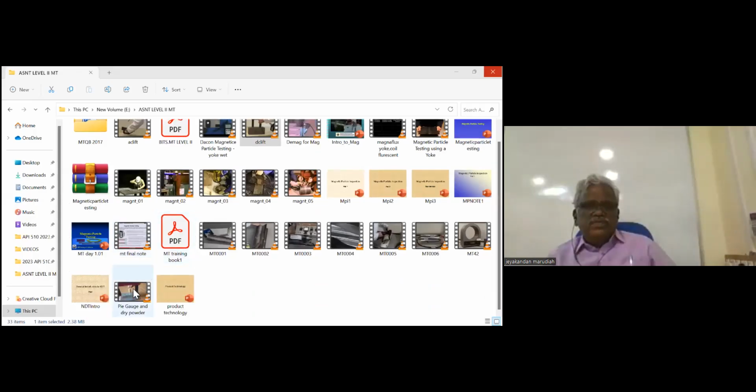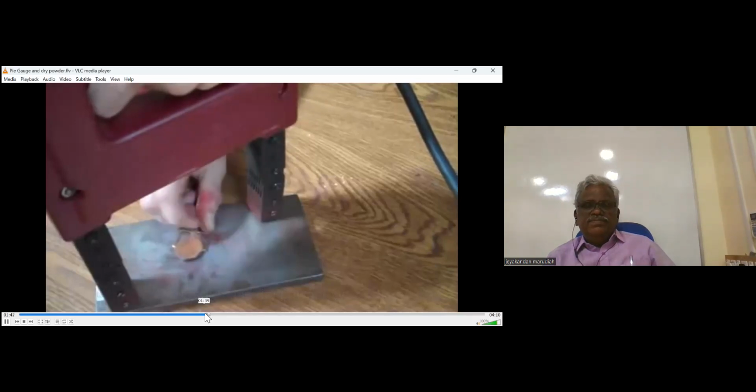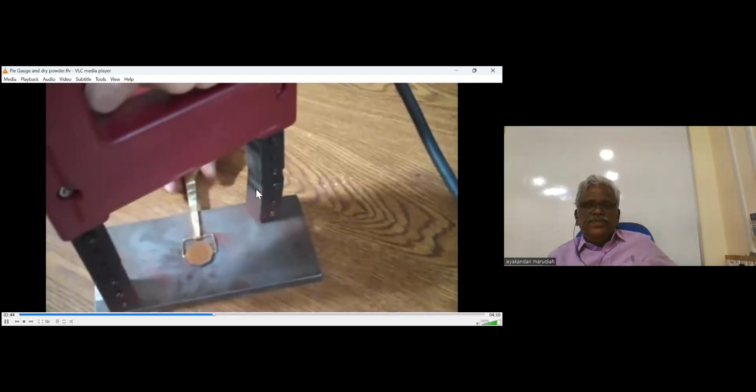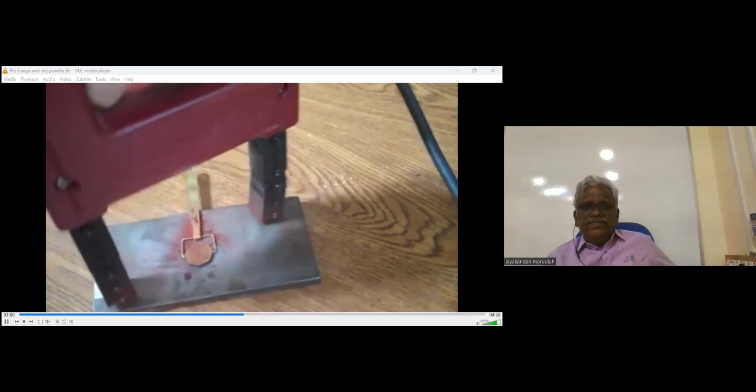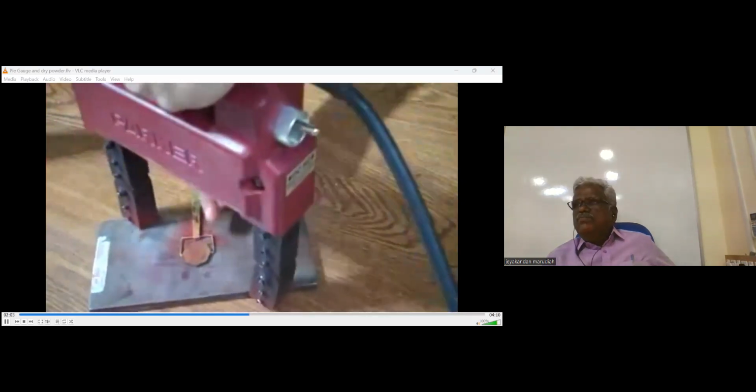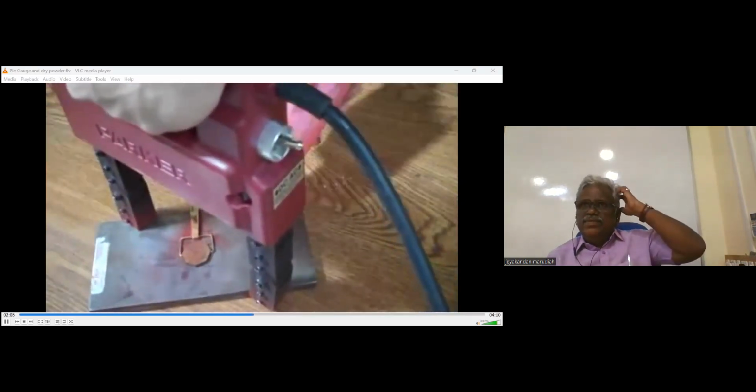Now, one more. So this is 5 kg. How many lines will it have? 8 lines. Okay, it will have 8 lines.